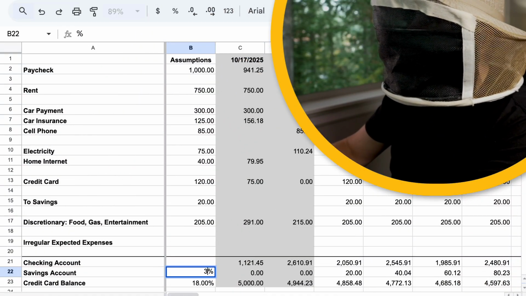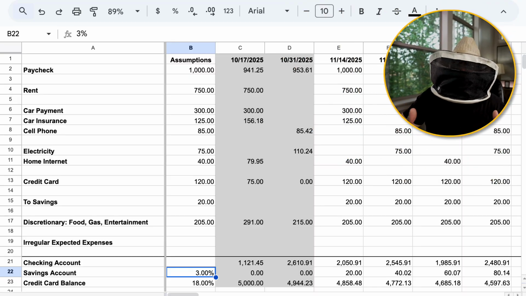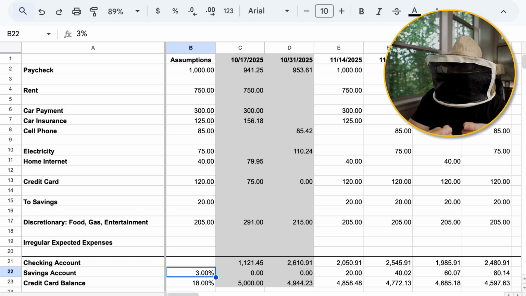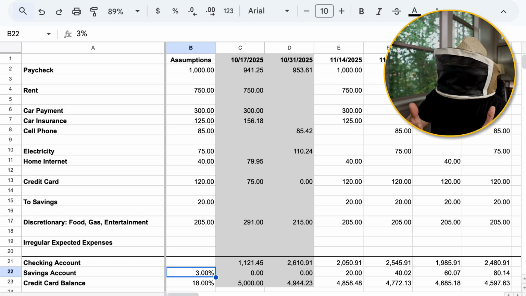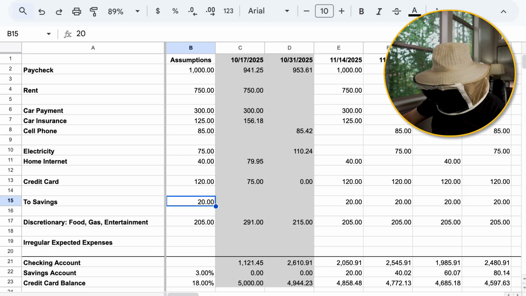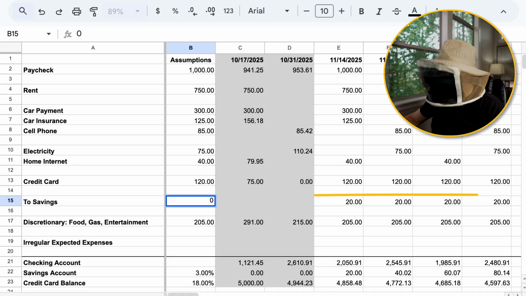I'll change this back to 3. Now, that $20 might not be very exciting to you over the course of 2 years. But what should be exciting is your ability to model this out. So now you can say, if I want to take that $20 and I want to put it toward the credit card instead, you can do that here in this spreadsheet. You could change this 20 to a 0 if you want, and you'll see the numbers change to the right when I do that.